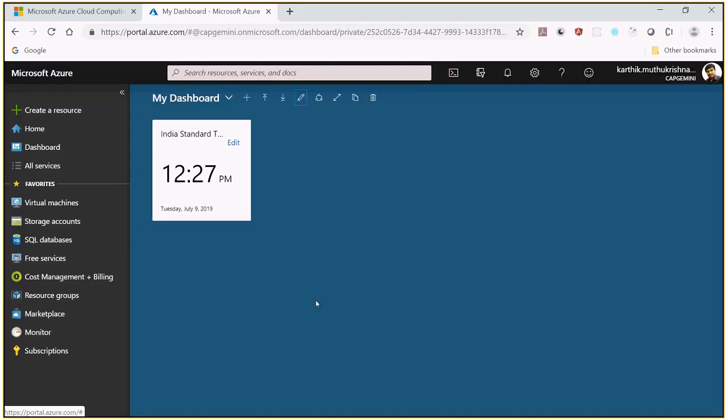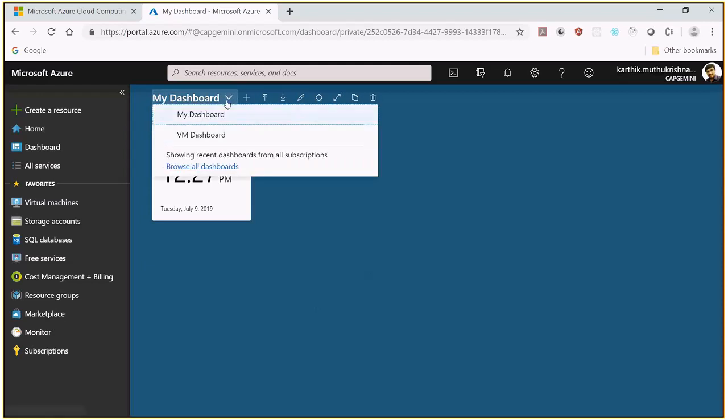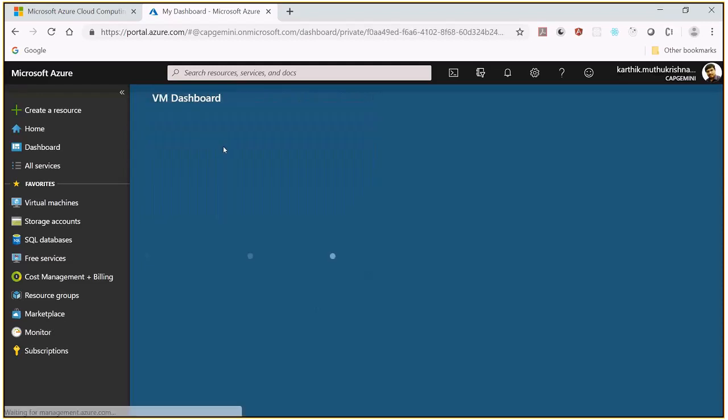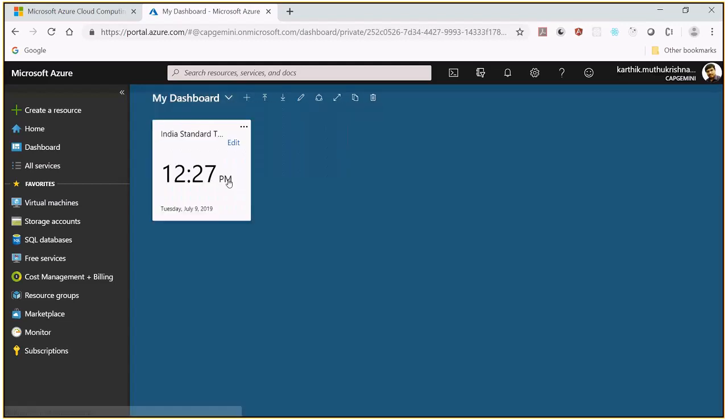Like this, I have created one dashboard. We can create multiple dashboards like this, and we can just select whichever dashboard you want. For example, when I select VM dashboard, this is my VM dashboard. When I select my dashboard, this is how my dashboard looks. So this is all about editing the Azure dashboard.